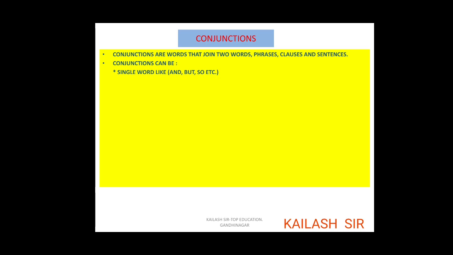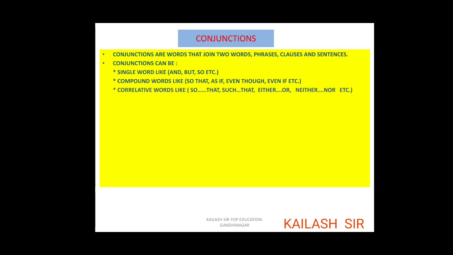Conjunctions can be a single word like and, but, so, etc. They can be compound words like so that, as if, even though, even if, etc. They can be correlative words. Correlative means two words are given. Suppose so that: so is with one part and that is with another part.